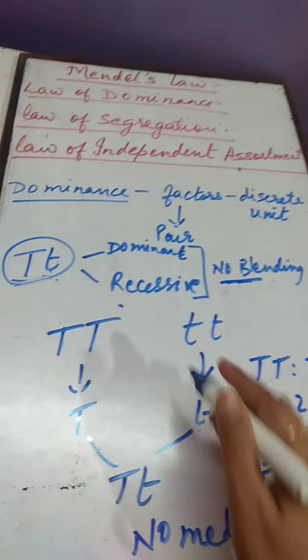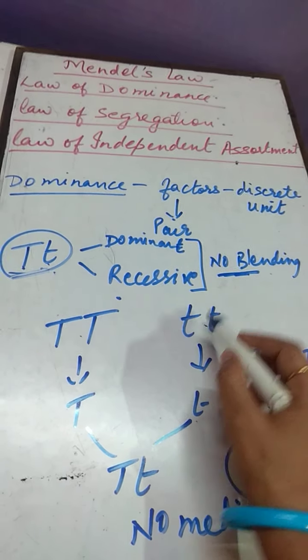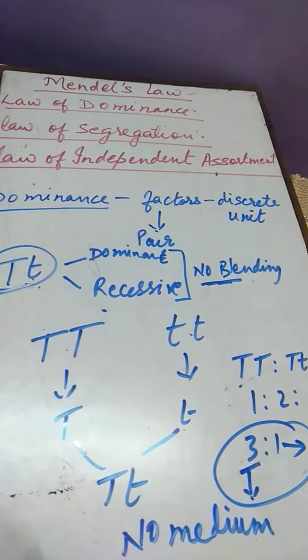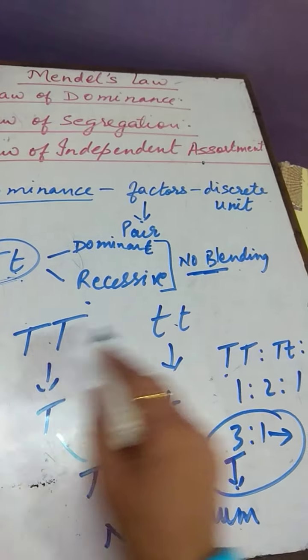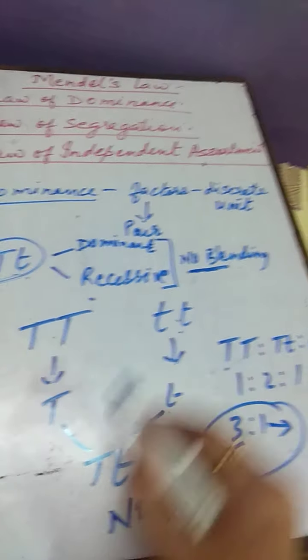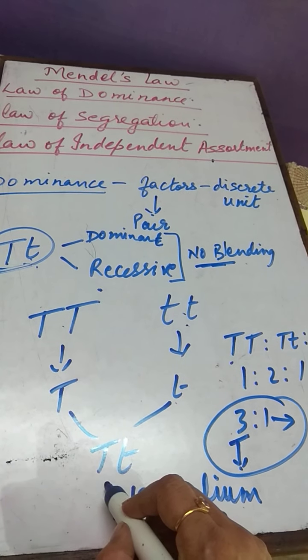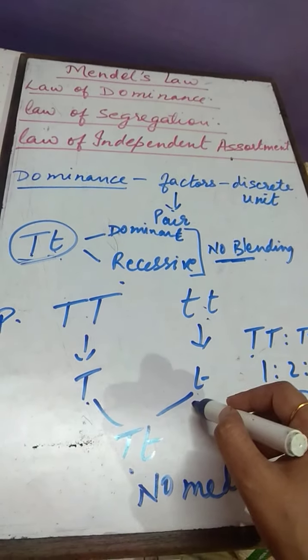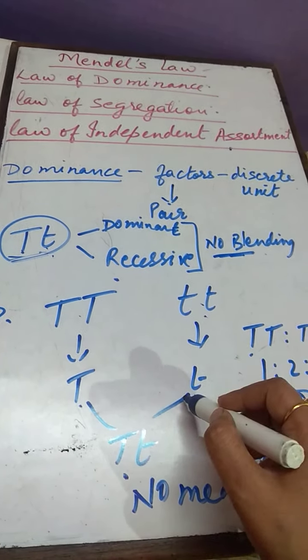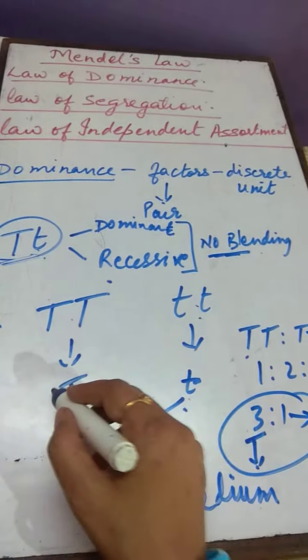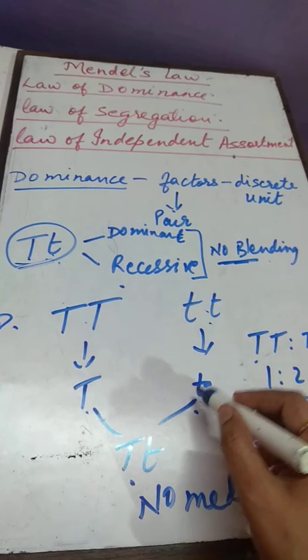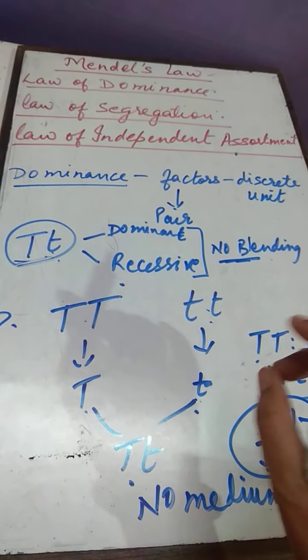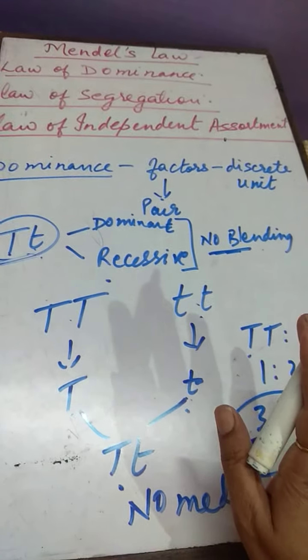Now, he said that the transmission of character from the parental generation, the transmission of parental character to the offspring, is through these factors only. And each factor carries information of a particular trait that we know.